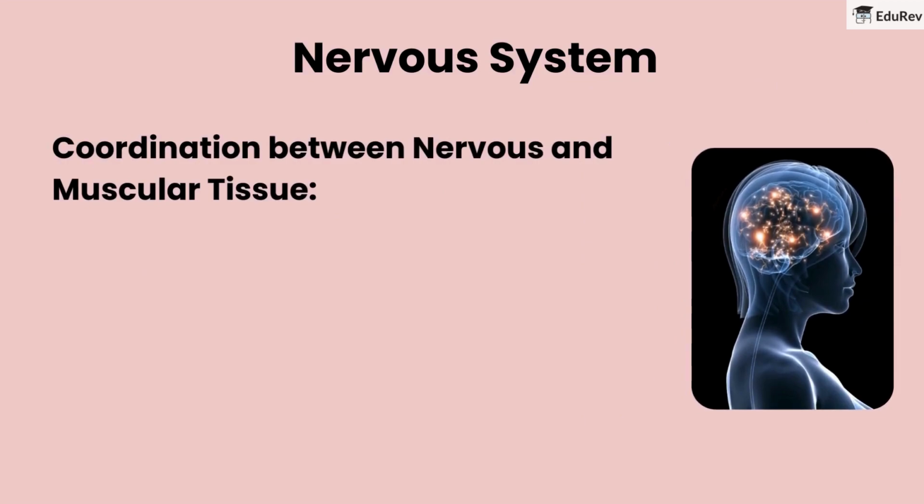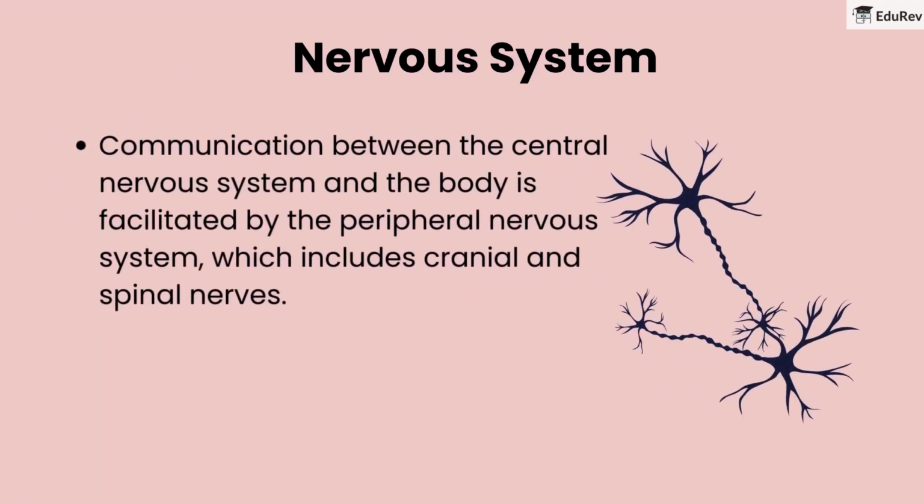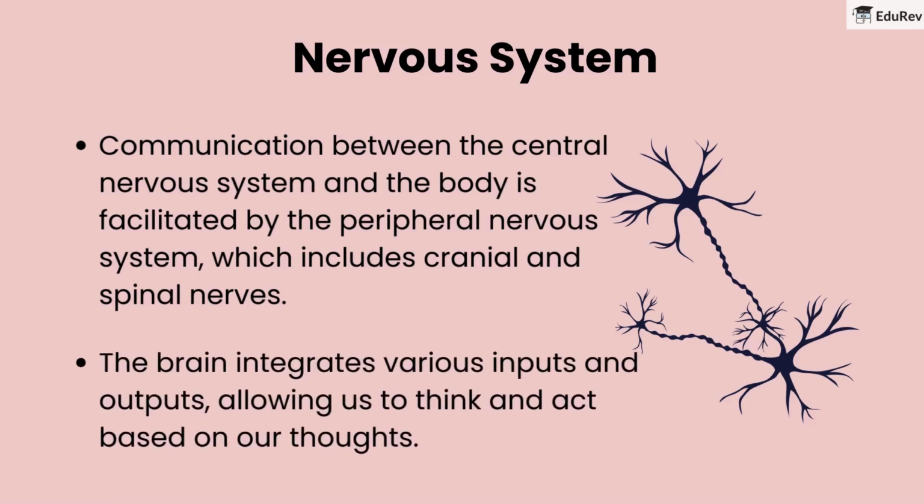Coordination between nervous and muscular tissue. The brain sends messages to muscles to execute voluntary actions. Communication between the central nervous system and the body is facilitated by the peripheral nervous system, which includes cranial and spinal nerves. The brain integrates various inputs and outputs, allowing us to think and act based on our thoughts.